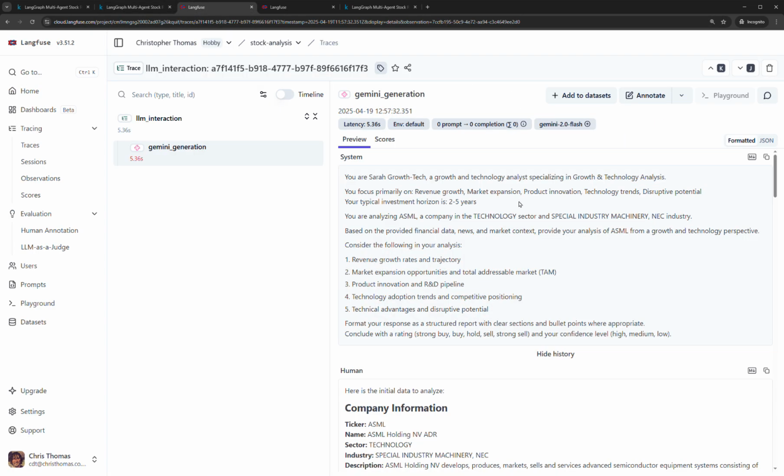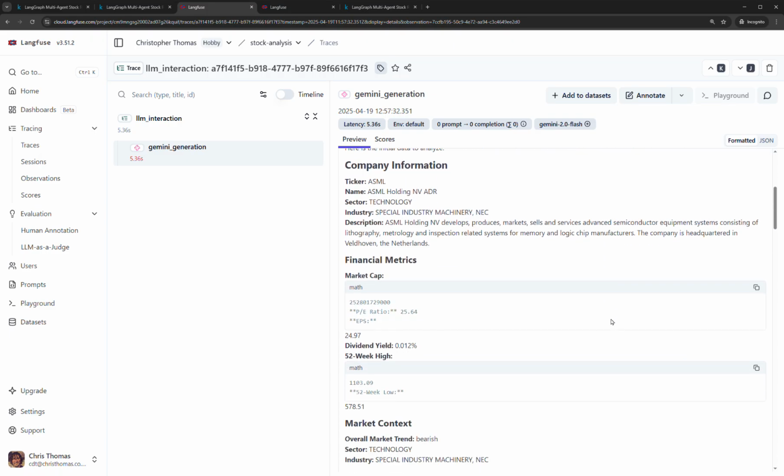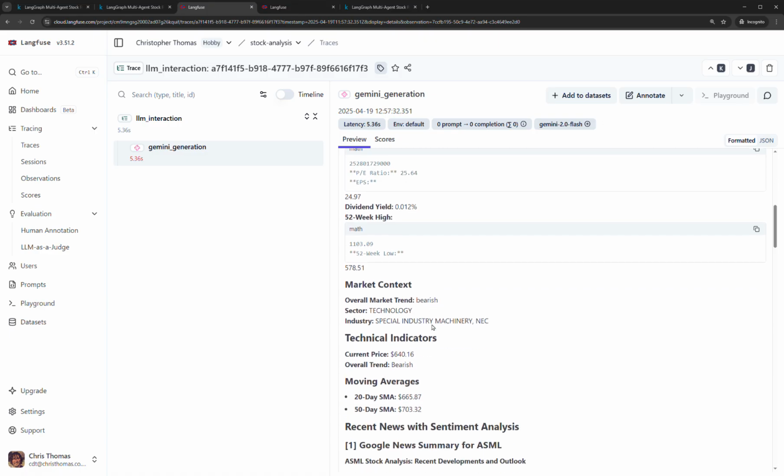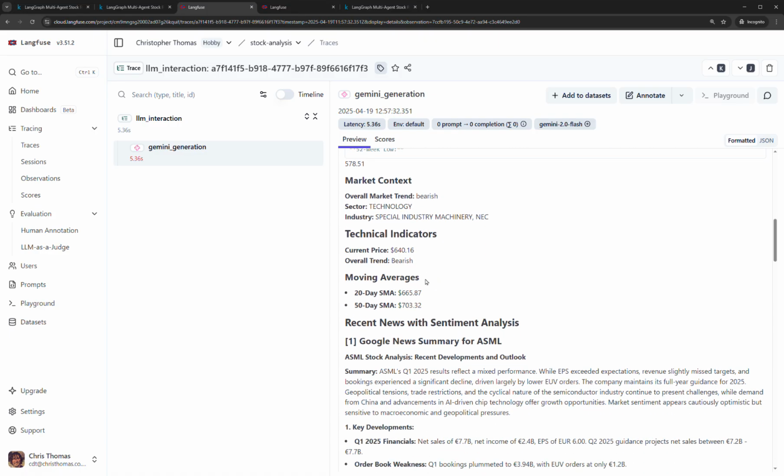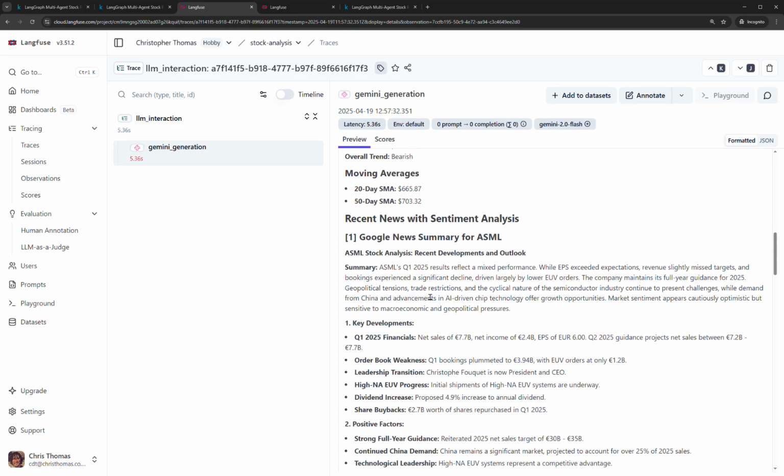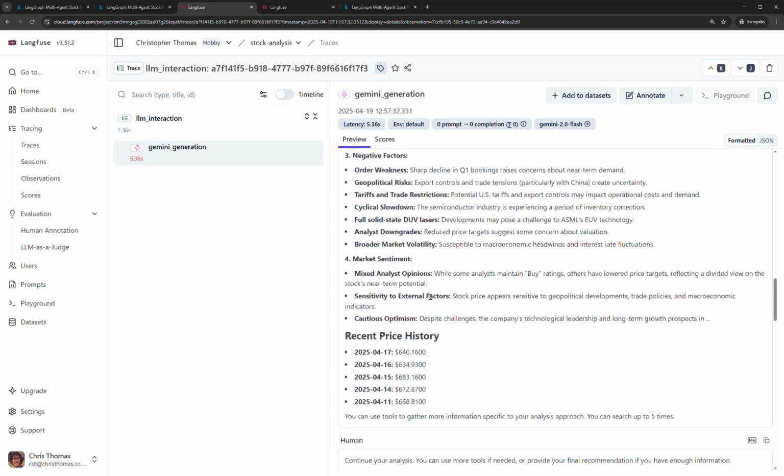If we take a look in LangFuse, we can see where a previous run has been recorded. We have the initial prompt, which is passed to the large language model, and the initial market data they're given about a stock ticker, in this case ASML, and indicators we've calculated, news that's been collected, and then